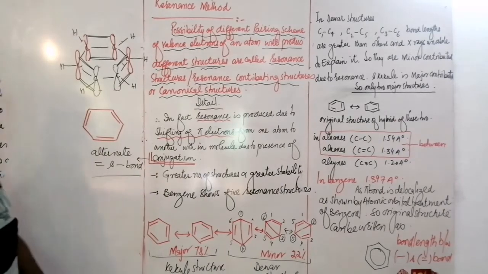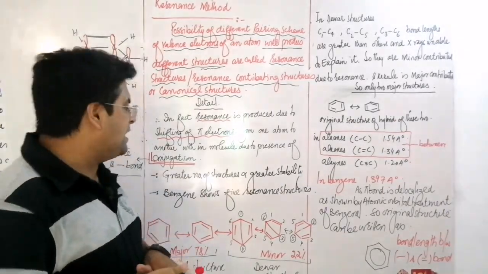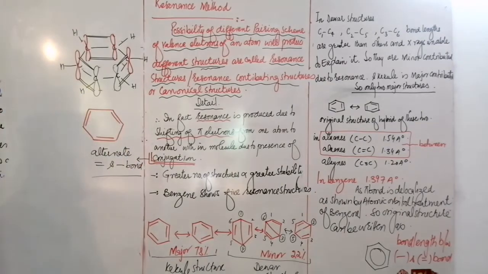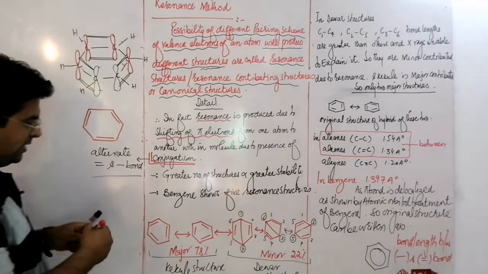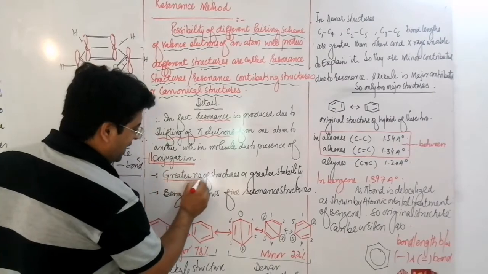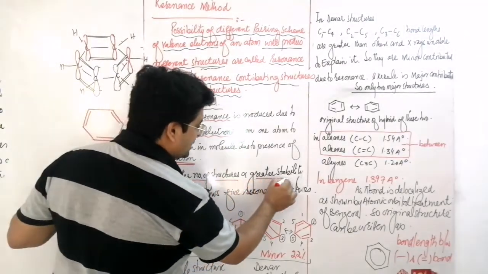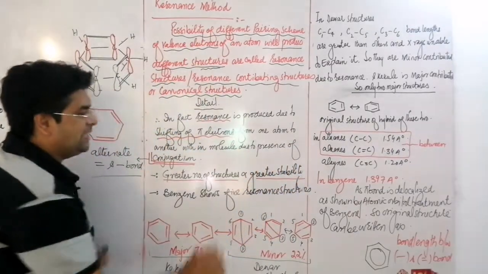Once alternate single and double bonds are present, resonance will be produced, and the greater the number of resonance contributing structures, the greater will be the stability of benzene.